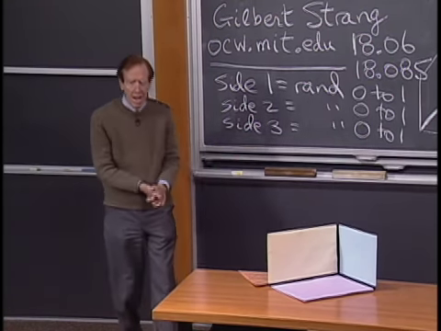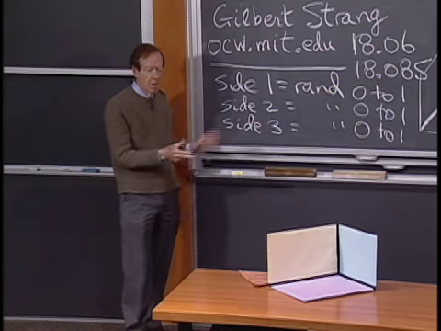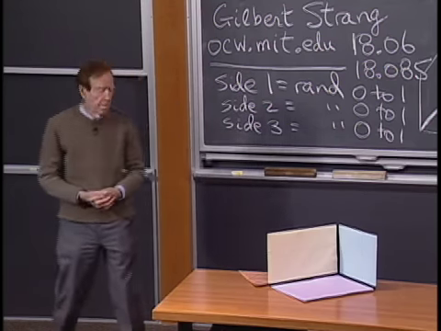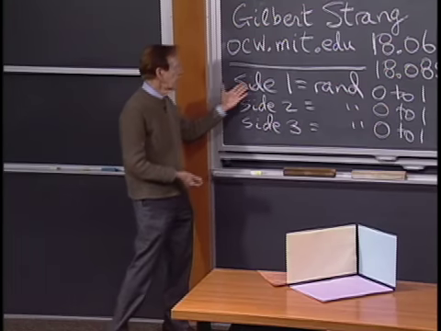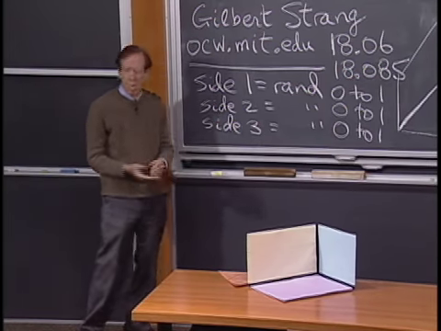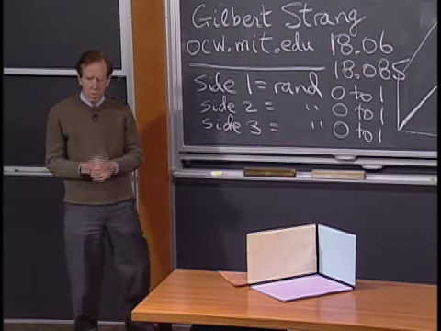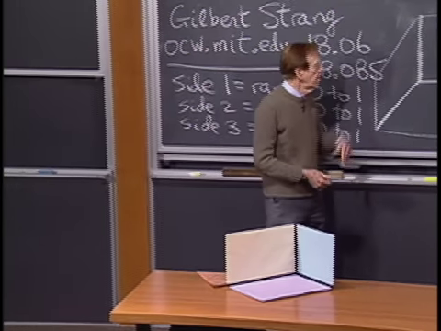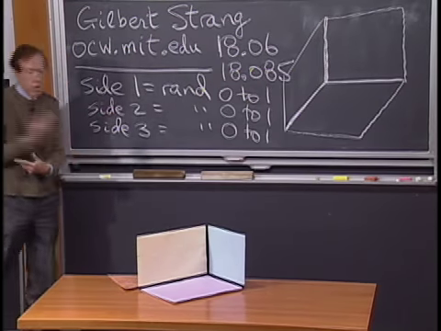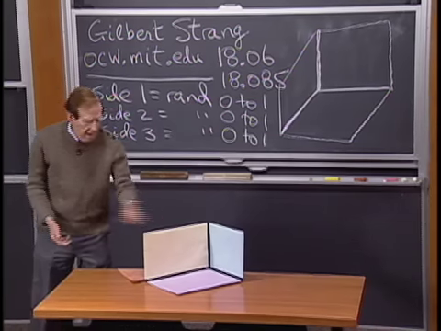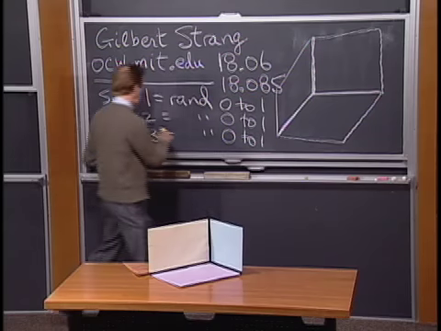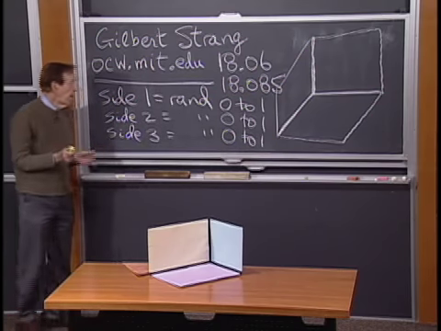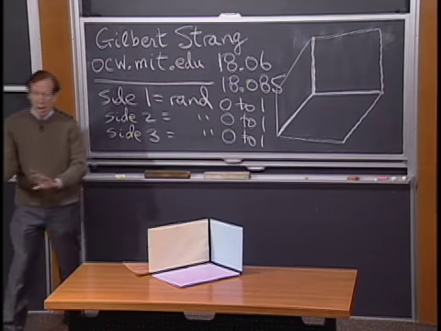Just while talking, I could mention another problem that they could tackle. This would be random sides. Now side 1, side 2, and side 3 are random numbers between 0 and 1. So now we would have a cube. That's meant to be most of a cube. Actually, a class could even make a cube. And then points in the cube are now 3 sides. Well, the question is, do we have a triangle or not?